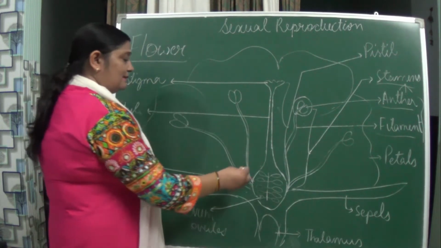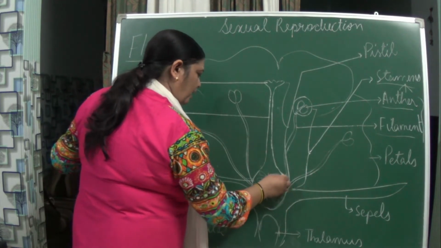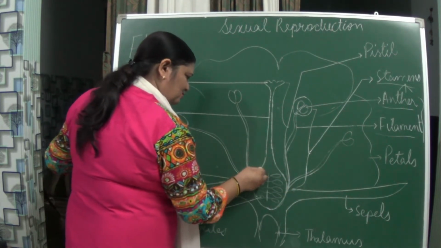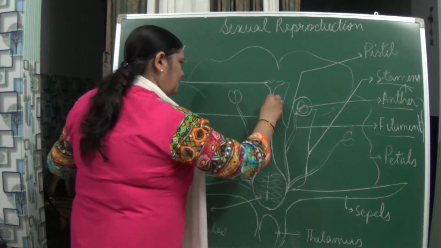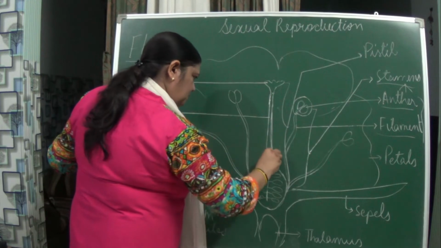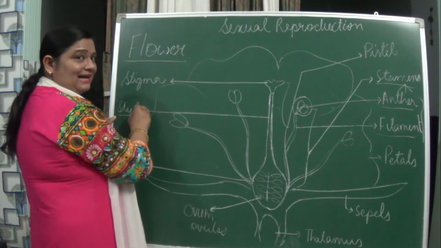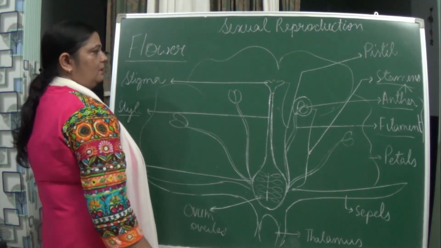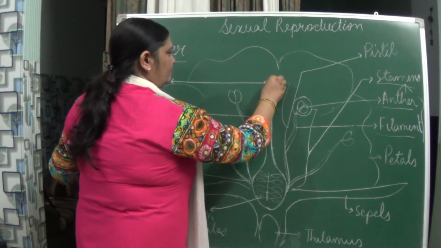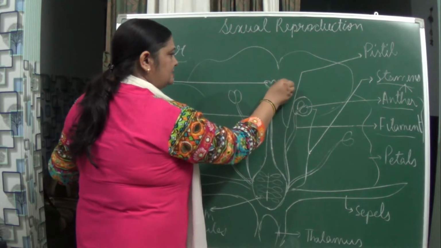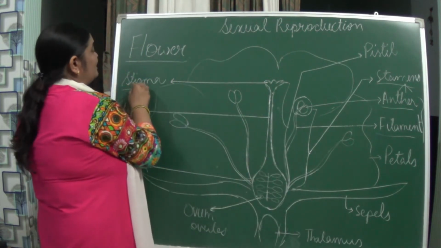Now you can see that this protruded portion at the basal portion of the flower is basically flask shaped, and then it goes up again, having a tube-like structure, and this slender tube-like structure is known as the style, okay? And this above portion where the pollen grains are deposited is known as the stigma.